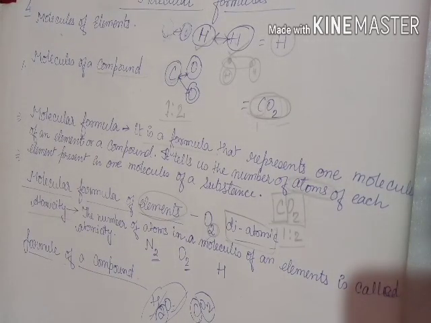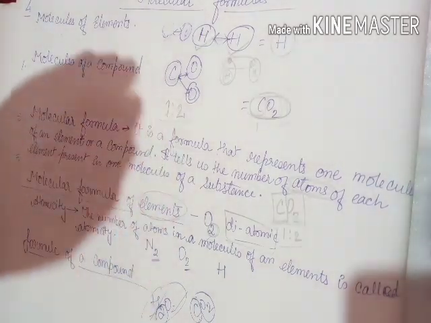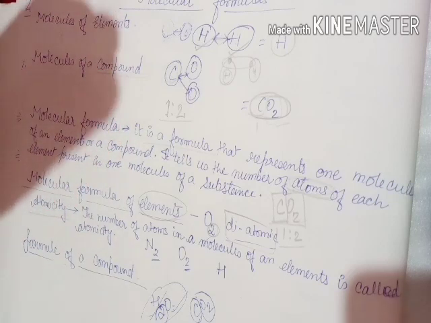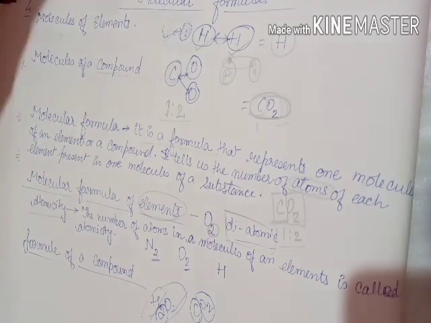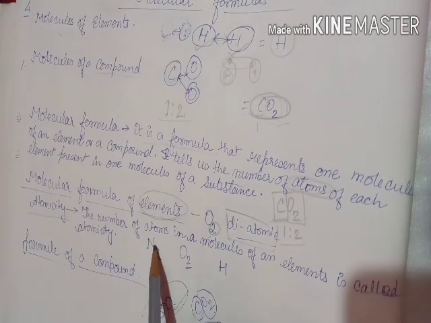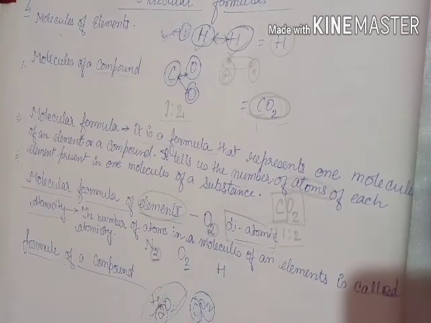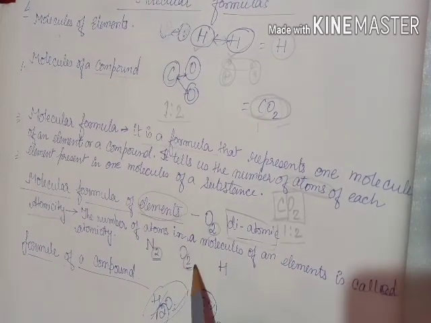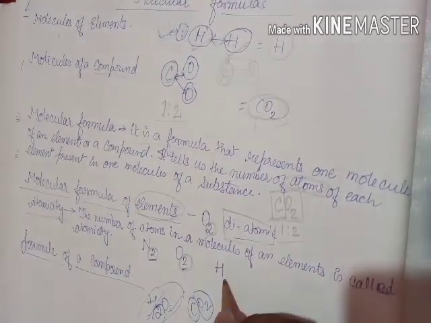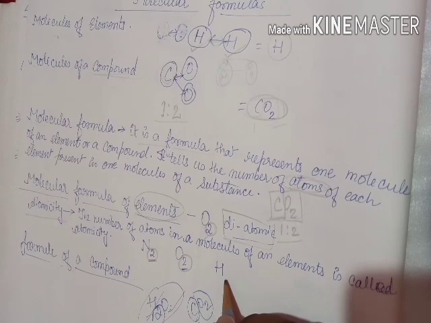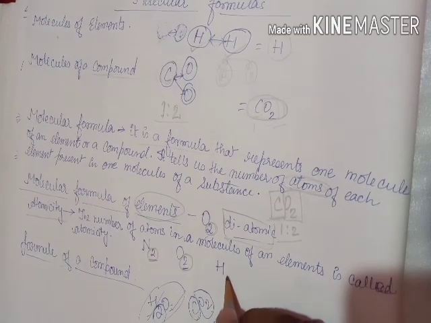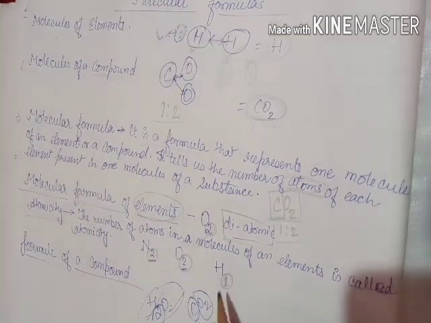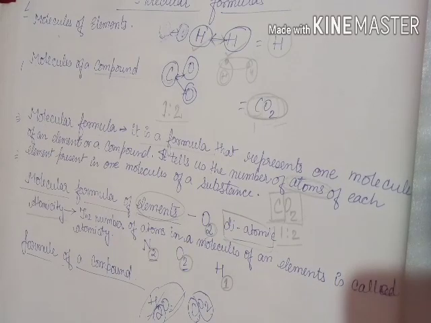What is atomicity? The number of atoms in a molecule of an element is called the atomicity. Here we take nitrogen, N2, that is 2. So the atomicity of nitrogen is 2, the atomicity of oxygen is 2, and for hydrogen, where nothing is given, it means it is 1. When nothing is given, it directly says that it is 1.